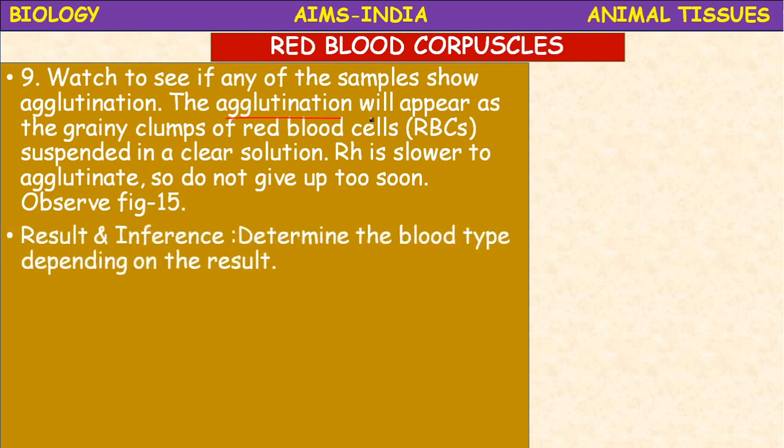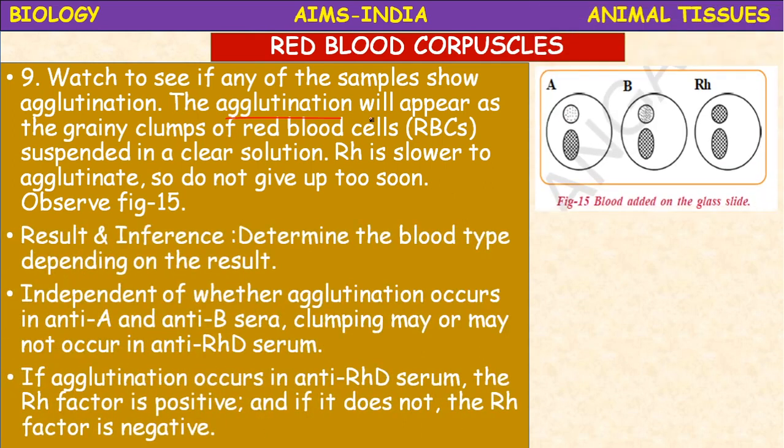Like this, the blood added to the glass slide. Okay, you need to mix with the help of a toothpick. Do not give up immediately. You wait till the clumping occurs. The result and inference: if you take, determine the blood type depending on the result.